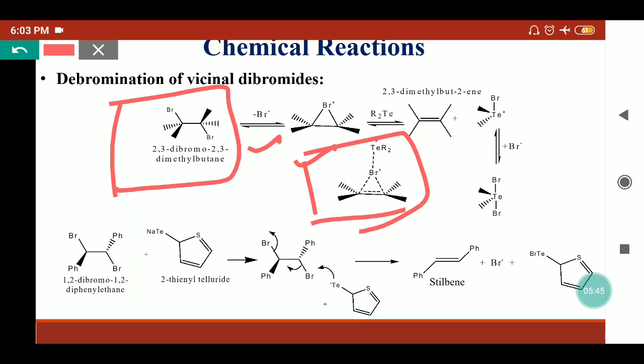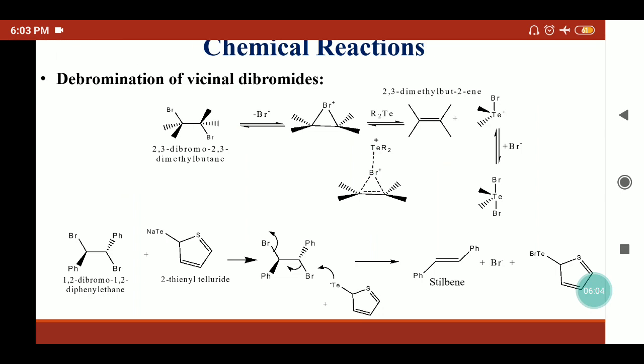By this method, this bromine will transfer to the tellurium, and olefin will form as the major product, because the bromine will form a bond here, so this bond will move here and it will release the bromine. So we'll get the tellurobromide, because tellurium has a positive charge here, so the other bromine, which was eliminated in the first step, will also attach, and we'll get the dialkyl tellurium dibromide as a catalyst again.